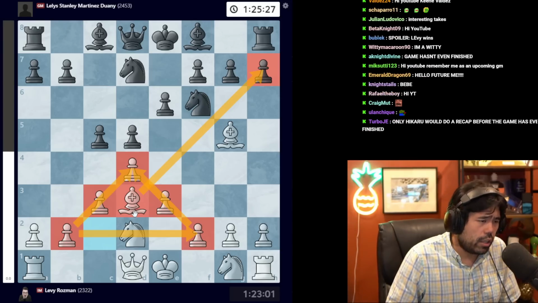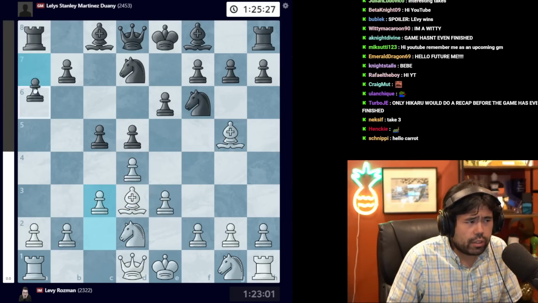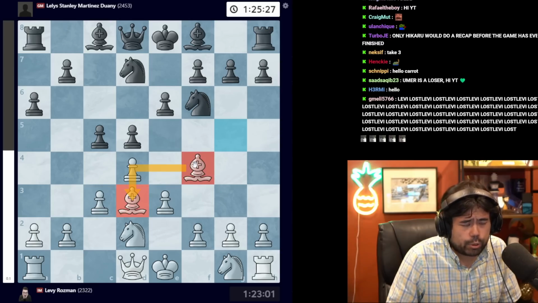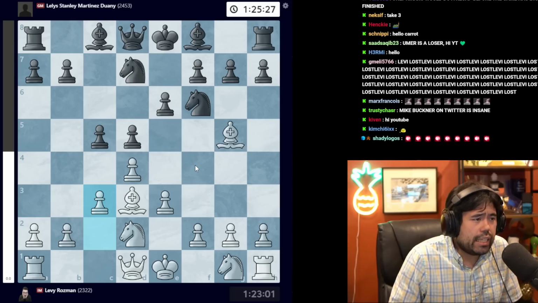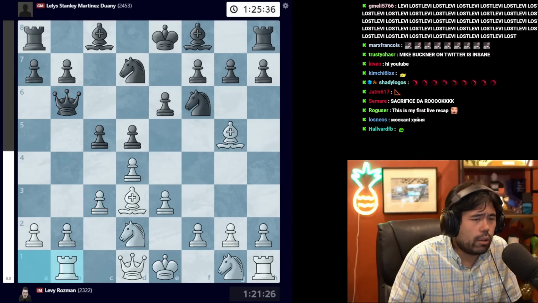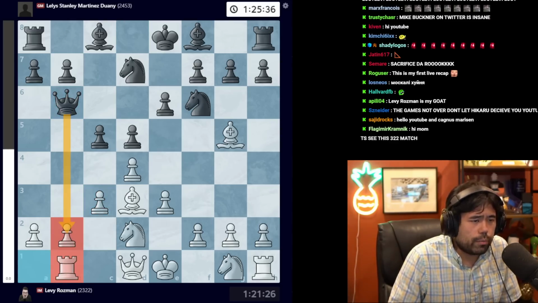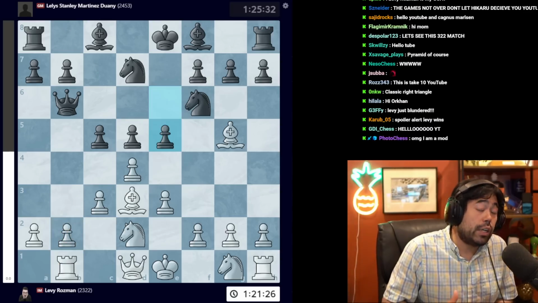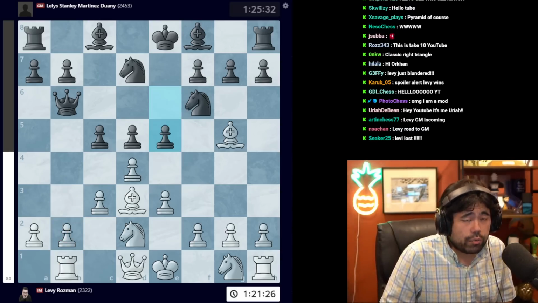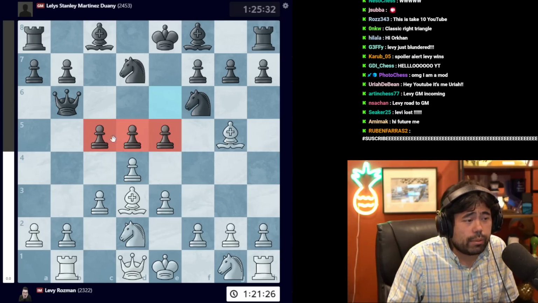Now, unlike in the London system, white has the bishop on g5. In the London system, you'd normally have the bishops on f4 and d3, but here Levy has the bishop on g5 instead. Game continues with the move queen to b6, and now Levy plays rook to b1, trying to guard the pawn on b2. Here, Martinez plays e5, and already it's very clear that the opening has not gone very well for Levy because black has actually claimed a lot of the center.